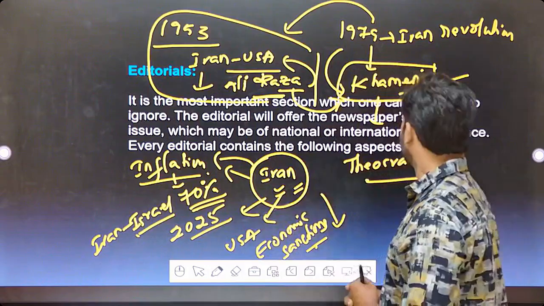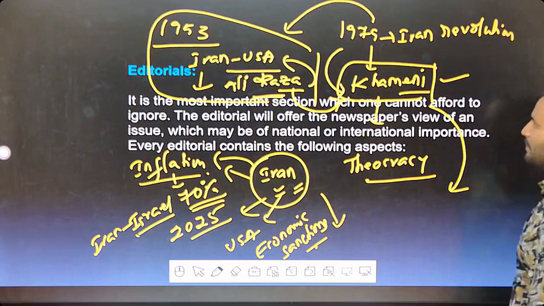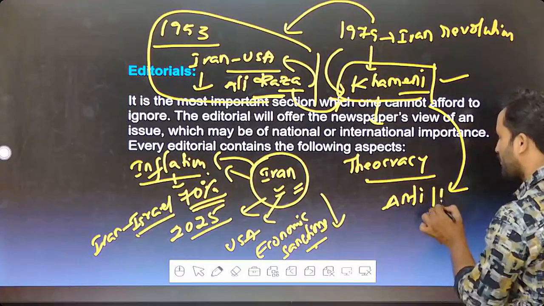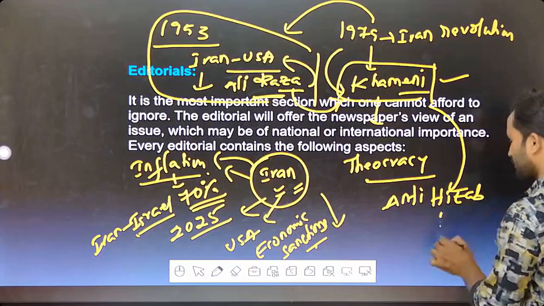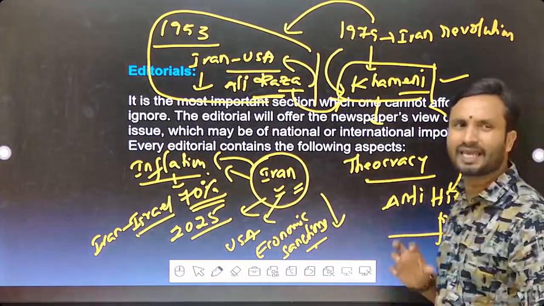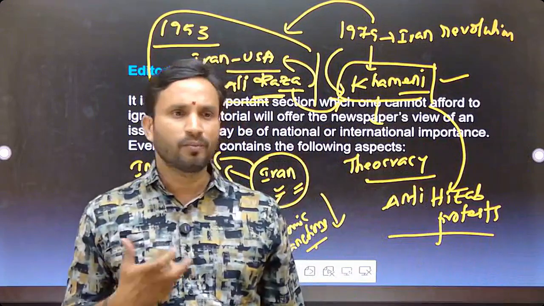Clear enough? See, there were anti-hijab protests at this point of time, in the Ali Khamenei period. What is meant by anti-hijab? The anti-hijab protests are also recently in the news. Hijab means wearing a burqa.